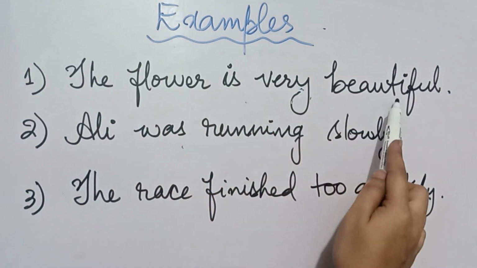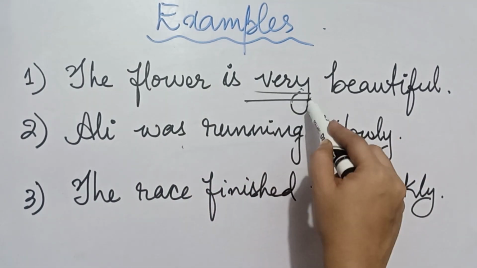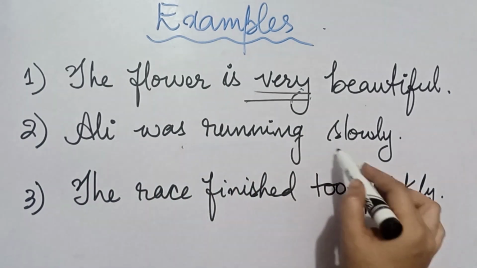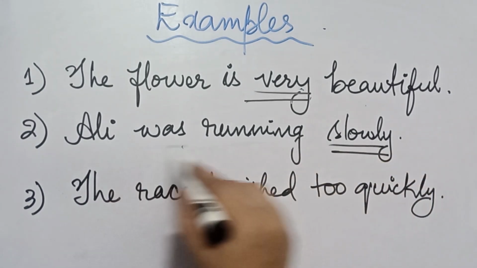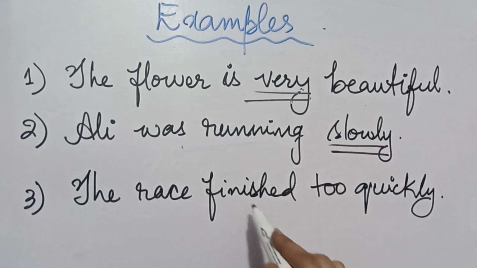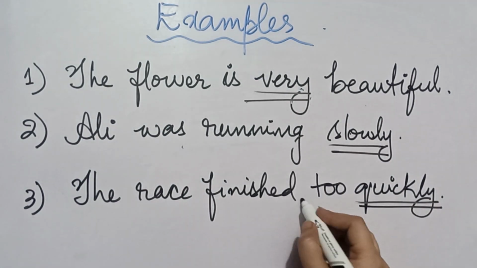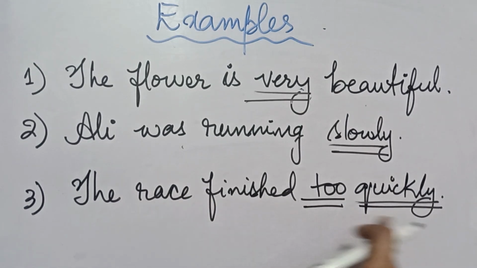Number 1, the flower is very beautiful. Here very is an adverb which is describing an adjective beautiful. Number 2, Ali was running slowly. Here slowly is an adverb which is describing a verb running. Number 3, the race finished too quickly. Here quickly is an adverb and too is also an adverb which is describing another adverb. So these are the examples of the adverb.